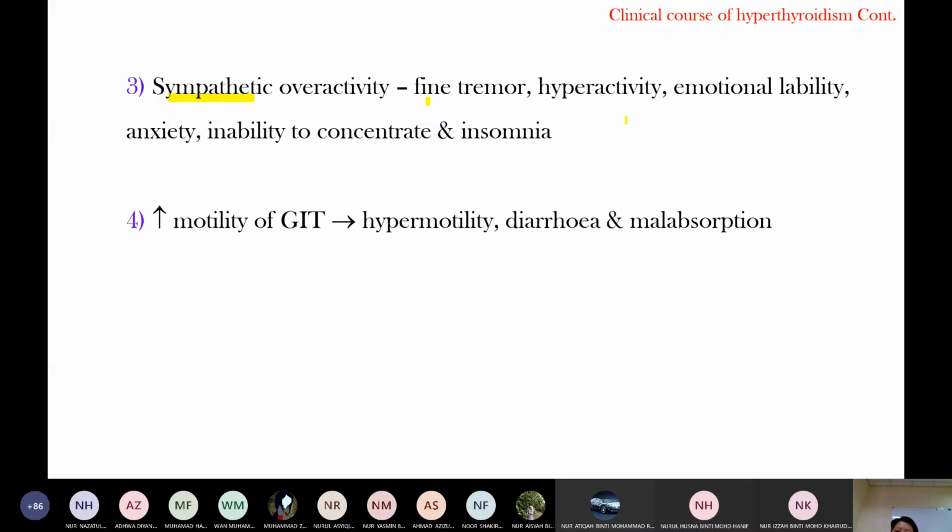So with this catecholamine, you have tremor, hyperactivity, emotional lability. Another is that thyroid hormone acts on the GI tract, so it increases GI motility. The patient presents with hypermotility leading to diarrhea, and because of diarrhea, the patient presents with malabsorption.